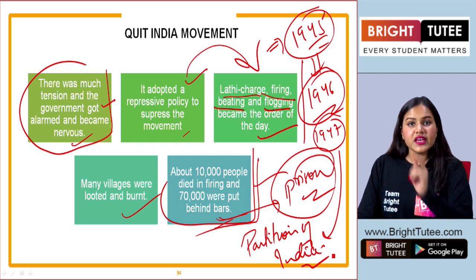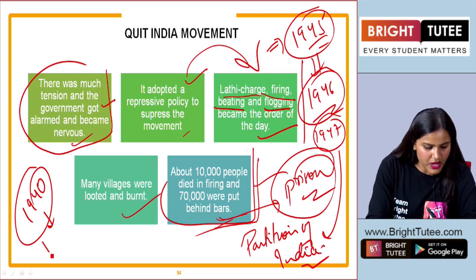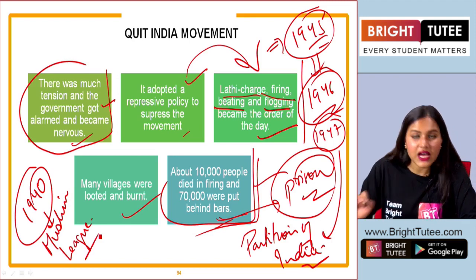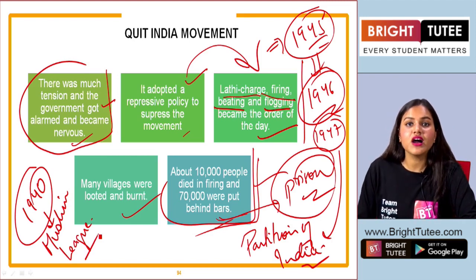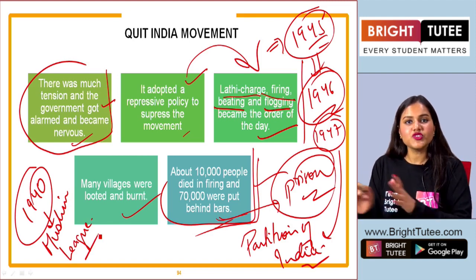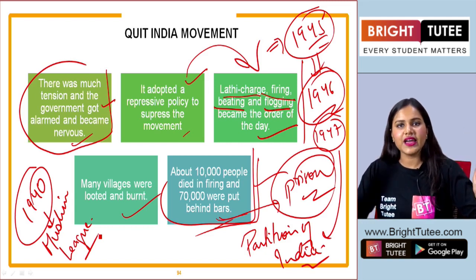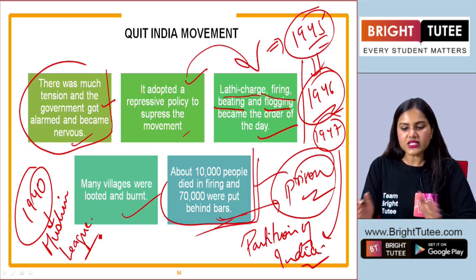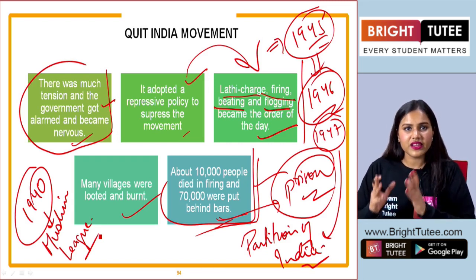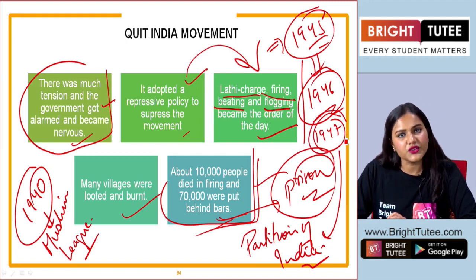Because it was in the year 1940, like I have told you, that the Muslim League under the leadership of Muhammad Ali Jinnah demanded a separate Muslim state, that is Pakistan. So India was divided into two separate countries, that is India and Pakistan. Okay, so this is how the whole movement ended. Many other conferences were taking place in our country, but later on finally we became independent in the year 1947.